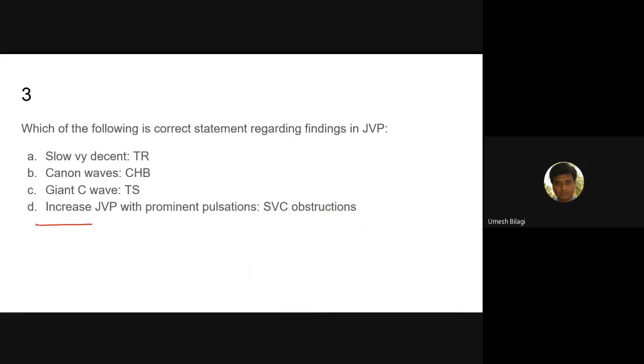This is correct. In fact, it is so raised that even in the sitting position it will be intracranial. You may not be able to see it also. The pulsations will be very difficult to pick up. So in SVC obstruction, this is the correct answer.